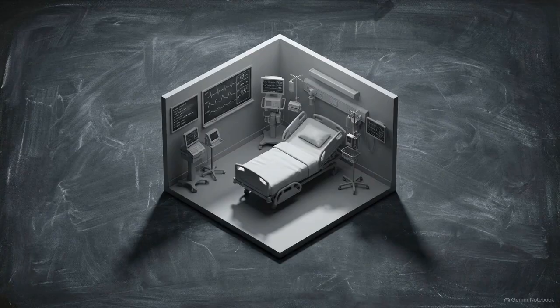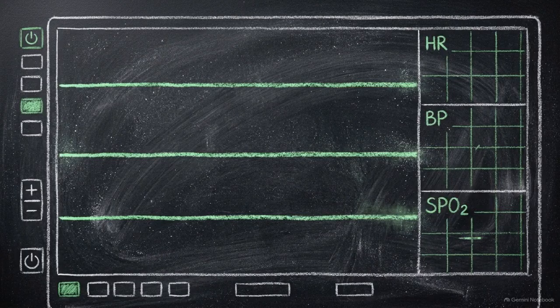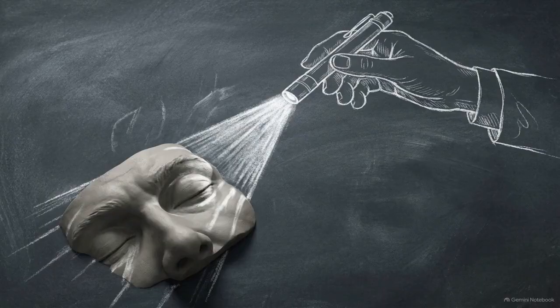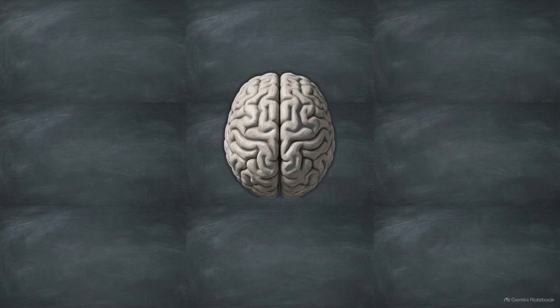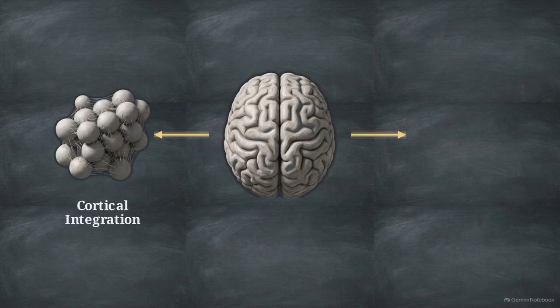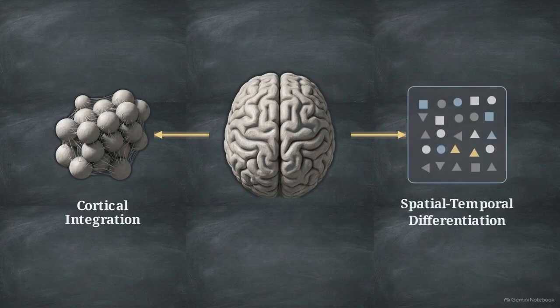This demand for rigorous decomposition applies at the macro scale as well, specifically in clinical neurophysiology when trying to measure consciousness in vegetative or non-communicative patients. Doctors cannot rely on subjective behavioral responses if a patient cannot move. Instead, researchers decomposed the state of consciousness into two measurable vectors: cortical integration and spatial temporal differentiation.